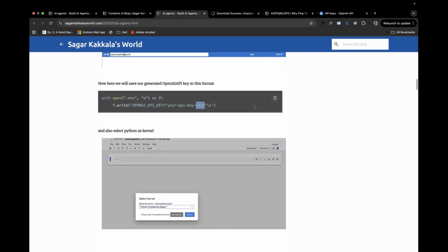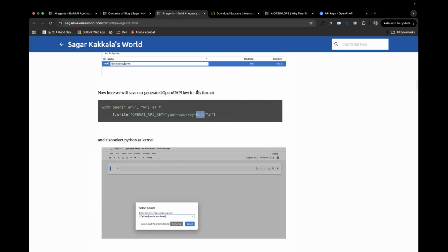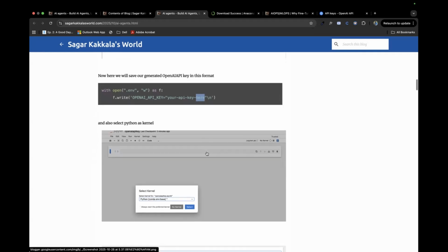Till here it's clear, right? Because we still didn't start the AI agent, but we'll be starting it. Till here it's clear, right? Yeah, it's clear, sir. Yes.